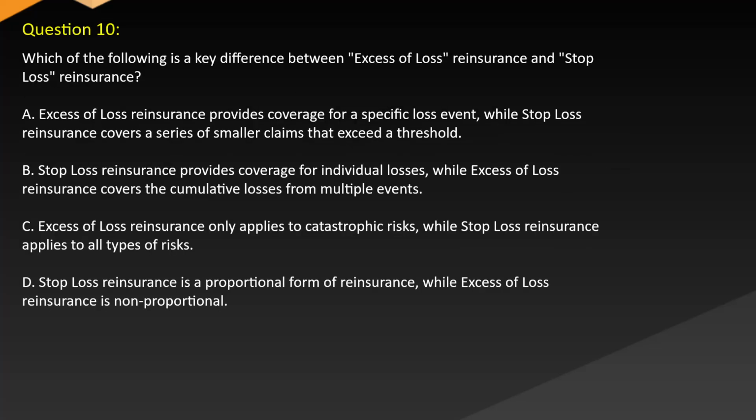Question 10. Which of the following is a key difference between excess of loss reinsurance and stop-loss reinsurance? A. Excess of loss reinsurance provides coverage for a specific loss event, while stop-loss reinsurance covers a series of smaller claims that exceed a threshold. B. Stop-loss reinsurance provides coverage for individual losses, while excess of loss reinsurance covers the cumulative losses from multiple events. C. Excess of loss reinsurance only applies to catastrophic risks, while stop-loss reinsurance applies to all types of risks. D. Stop-loss reinsurance is a proportional form of reinsurance, while excess of loss reinsurance is non-proportional.